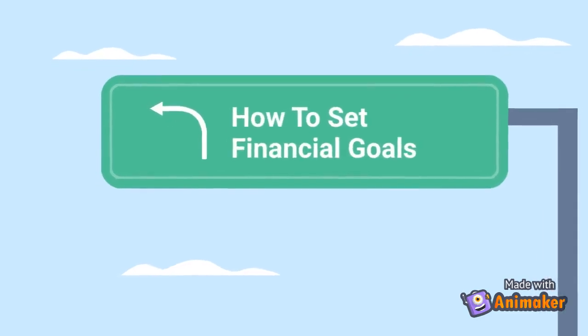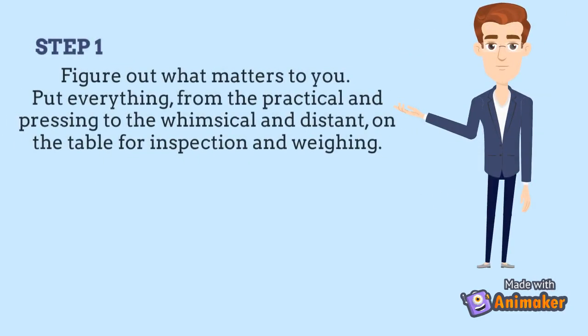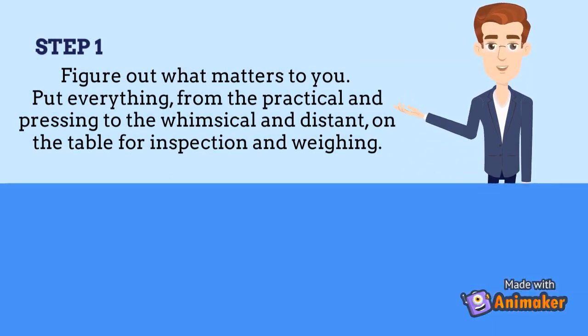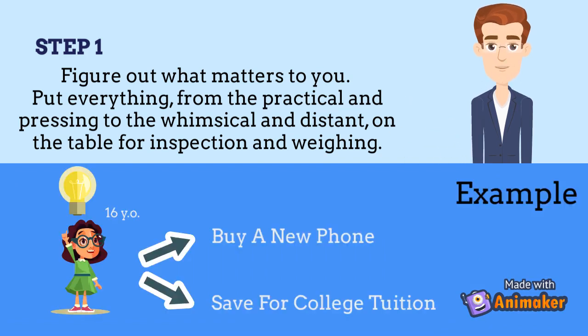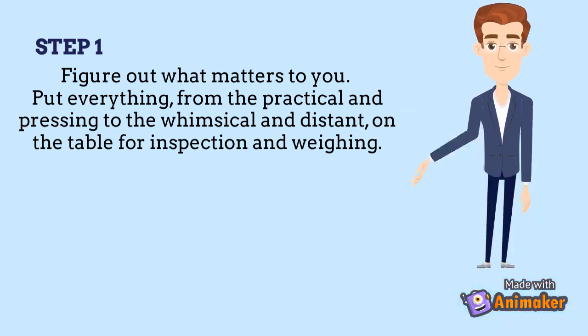Steps to make financial goals. The first step is to figure out what matters to you. Put everything, from the practical and pressing to the whimsical and distant, on the table for inspection and weighing. For example, suppose you are 16 years old and will finish high school in 3 years. You want to buy a new phone for productivity and save money for college.